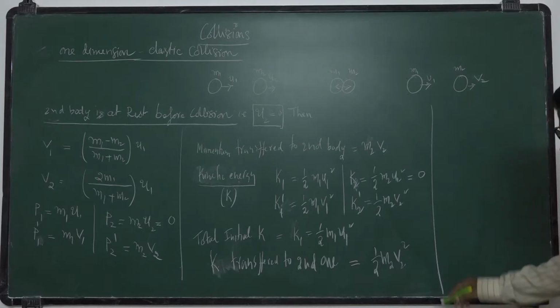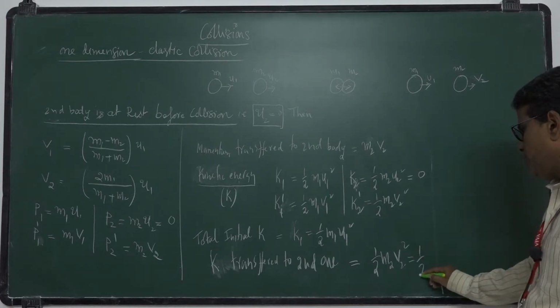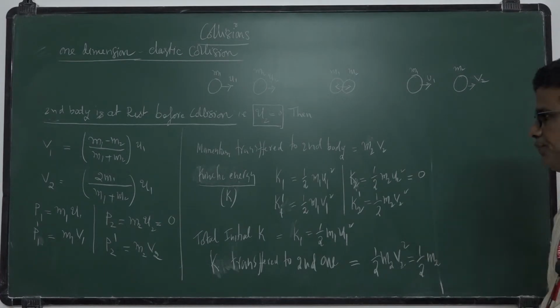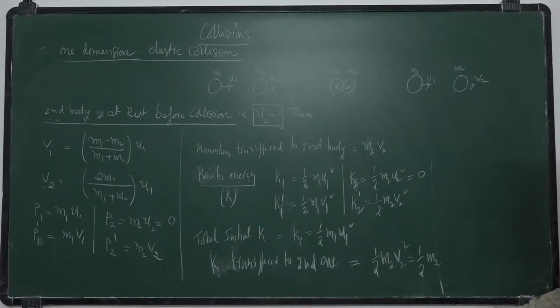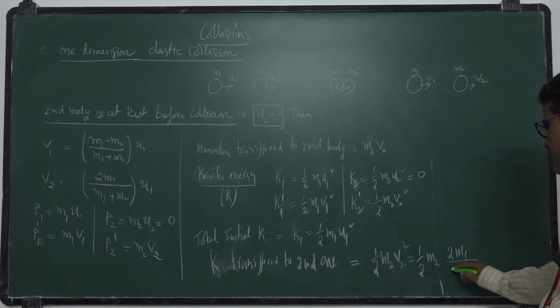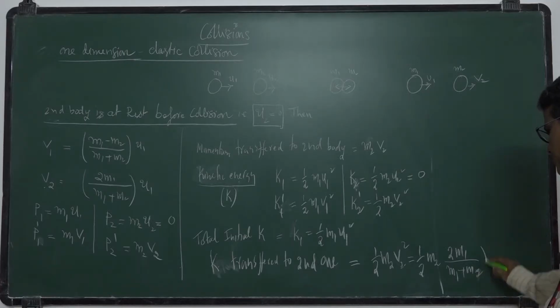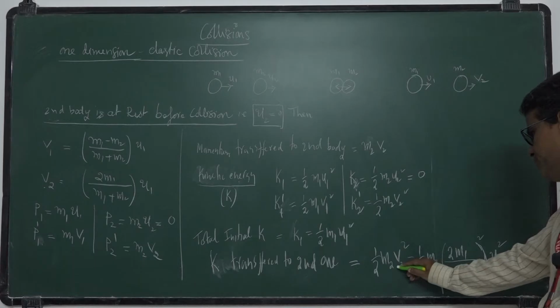So the kinetic energy transferred to the second one is equal to half m2, and v2 is 2m1 by m1 plus m2 of u1, so I square this because it is v2 square.